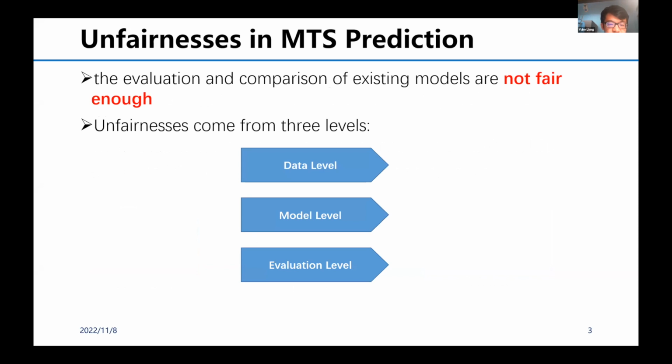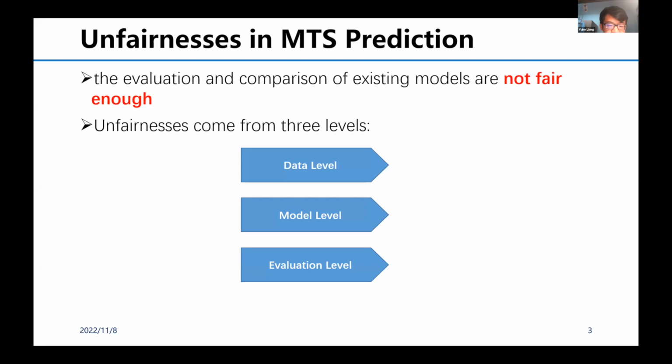However, despite the significant progress, we find that the evaluation and comparison of existing models are not fair enough, which may lead researchers to make wrong judgments and thus hinder innovation in the field of MTS prediction. And this is the original motivation for the design of BasicTS.